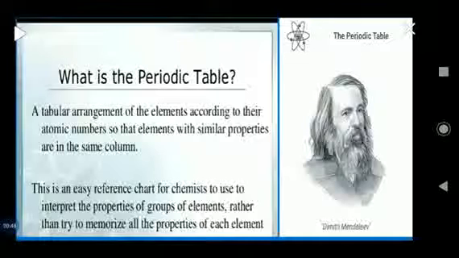One more thing you must know: the father of the modern periodic table is known as Dmitry Mendeleev. He was the person who contributed much to this periodic table, who actually gave the long form, the modern form of this periodic table.